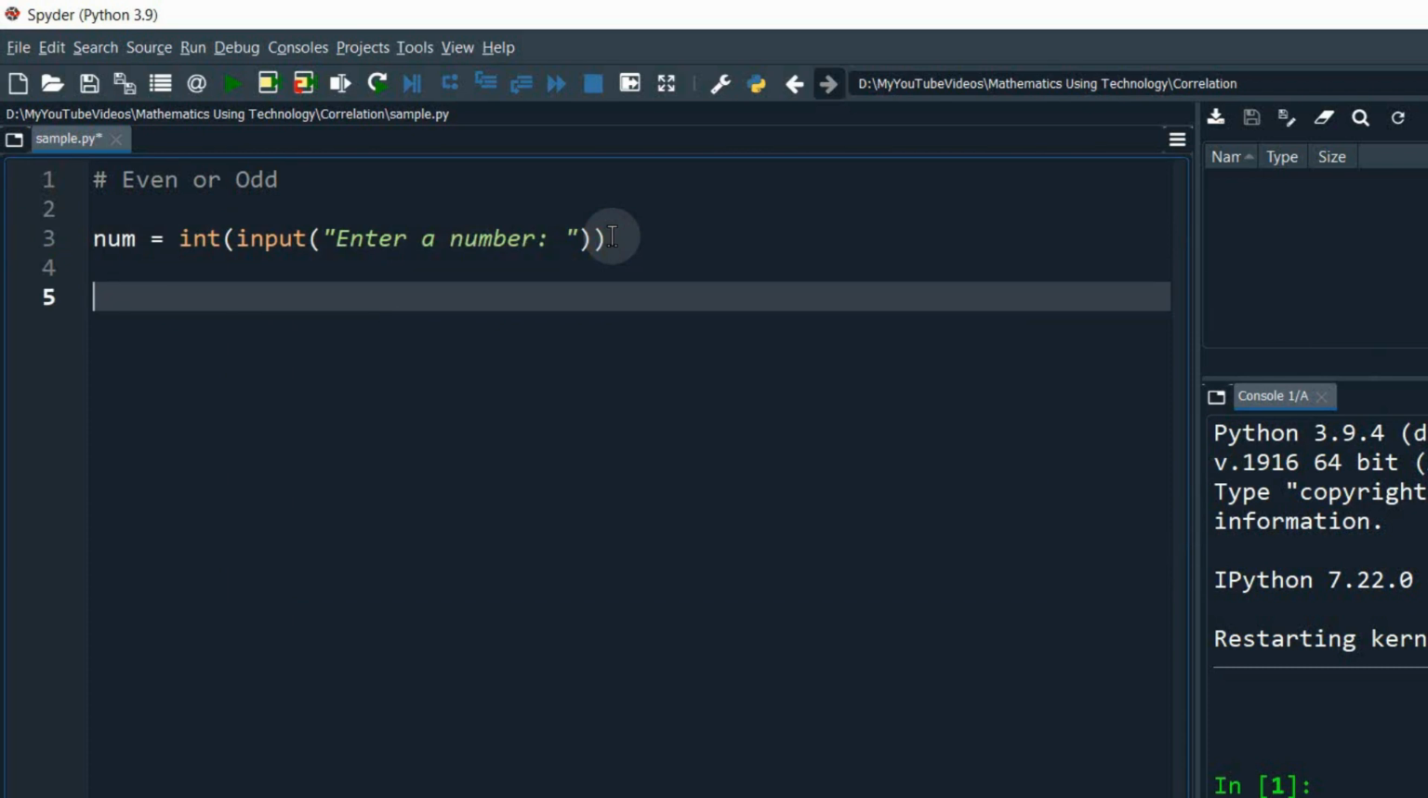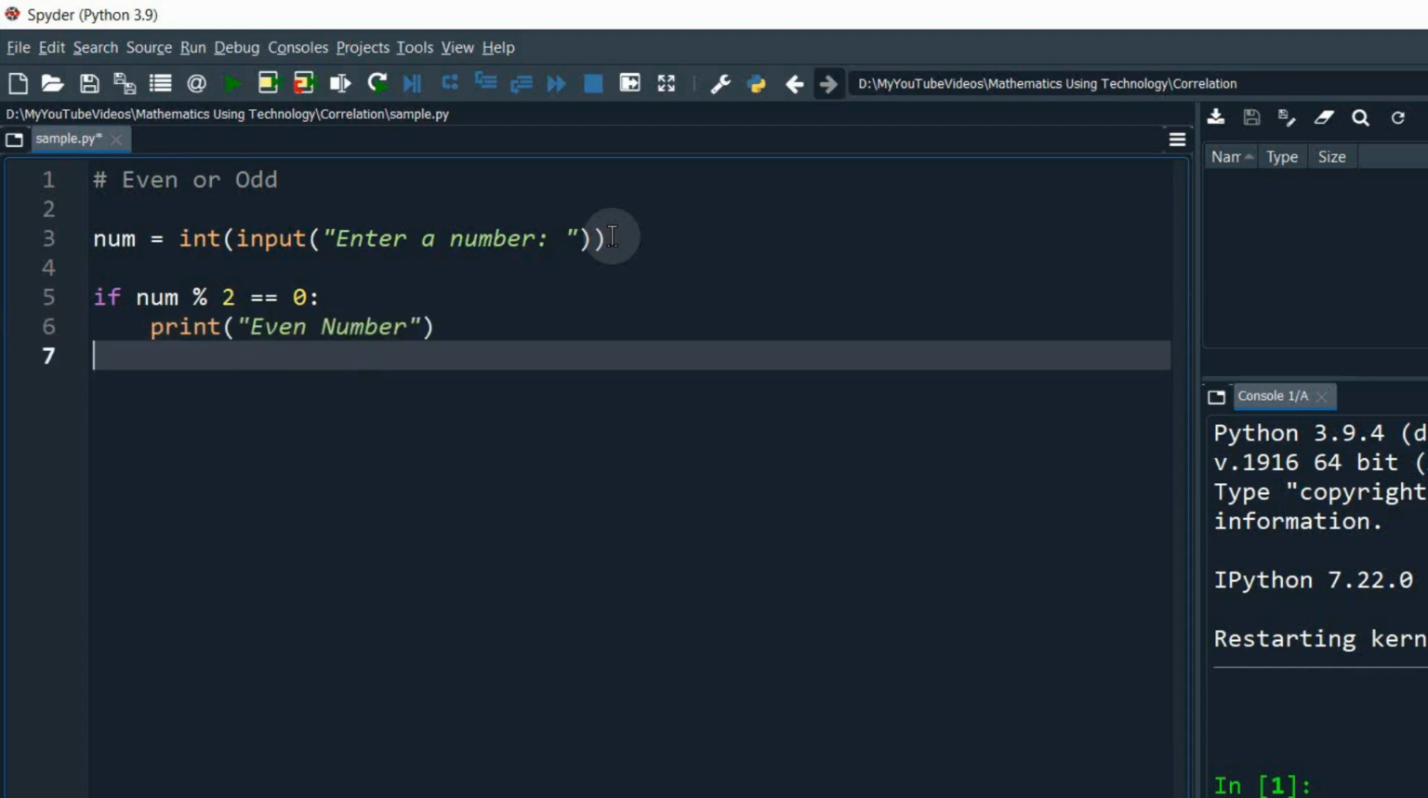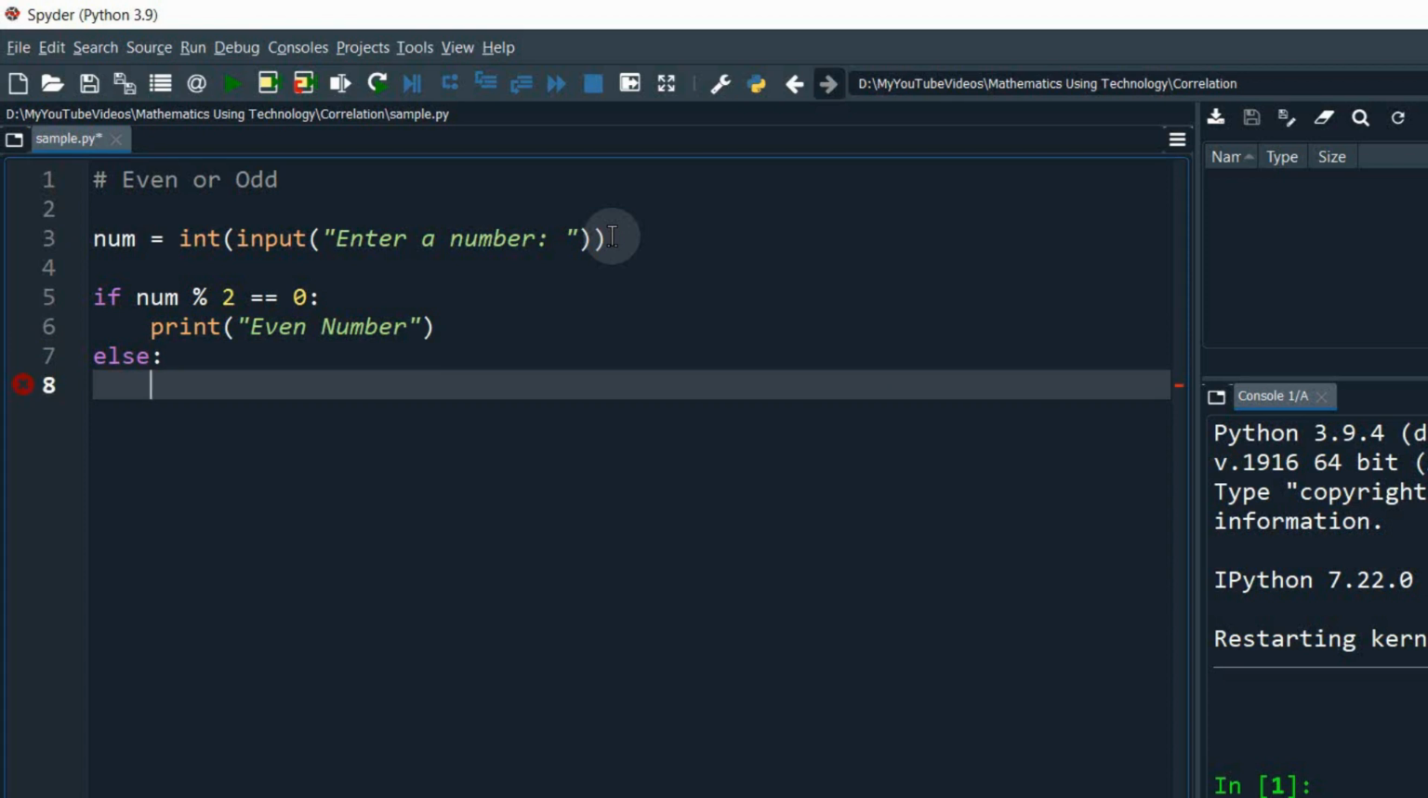Then we need to use an if else statement to display either even or odd based on the number entered. I am using the keyword if. Now I need to check the condition num % 2 == 0, then a colon. If a number is divided by 2 and the remainder is 0, then that number is an even number. Then I am going to display even. Now I am using the else statement. When a number is divided by 2, if the remainder is not equal to 0, then you can say that the number is odd. Then I am displaying odd number.